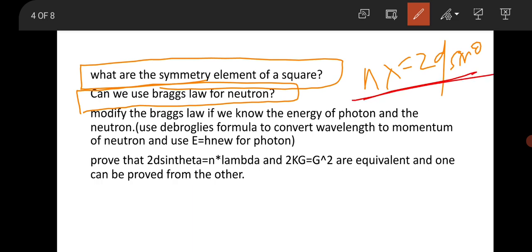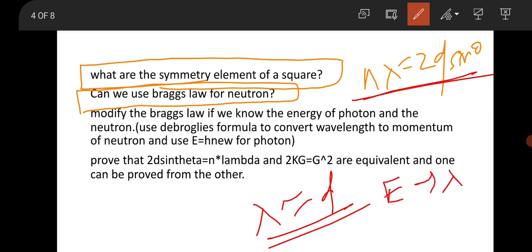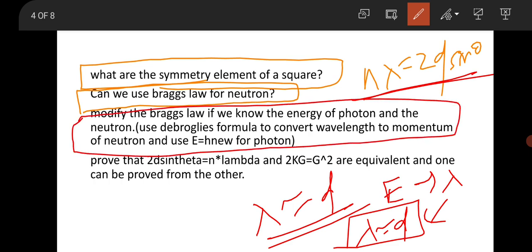This is a very important question. You have to check the wavelength first of all with respect to energy. For what energy you have what range of wavelength, and the corresponding wavelength should be comparable to the interplanar spacing of the lattice, that is the crystal. So modify Bragg's law: if you know the energy of the photon or neutron, convert it. As I mentioned, you have the energy, then you have to find its corresponding wavelength. If this wavelength is nearly equal to the interplanar spacing of the solid, then you can use the neutron as a probe for diffraction phenomena. This is a very important and crucial piece of information they have given.